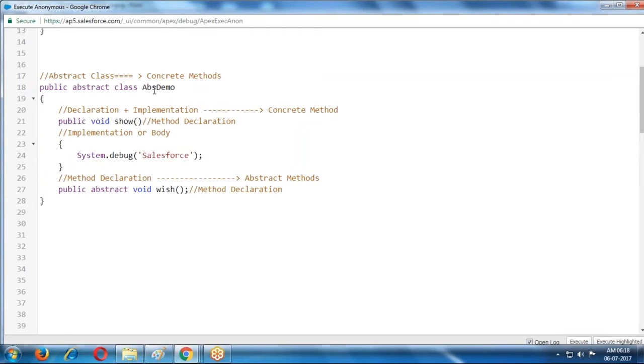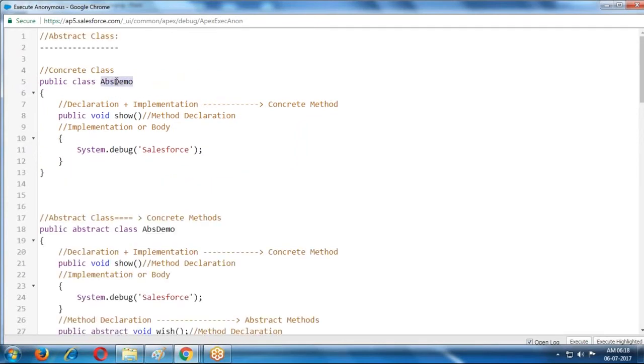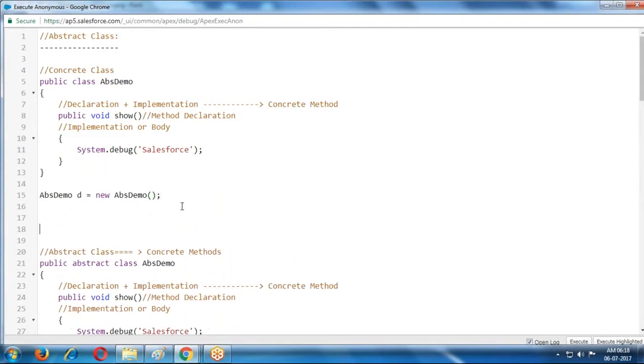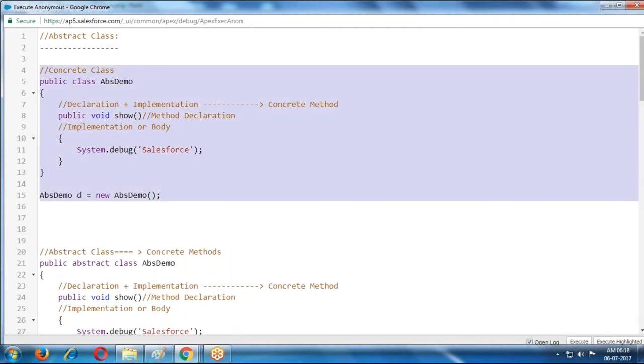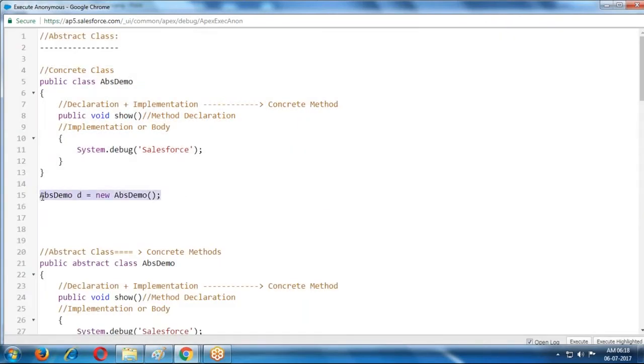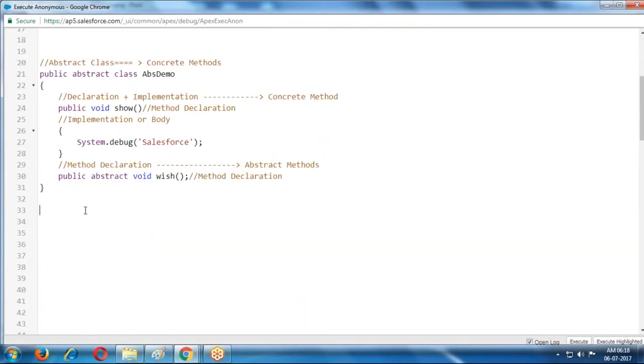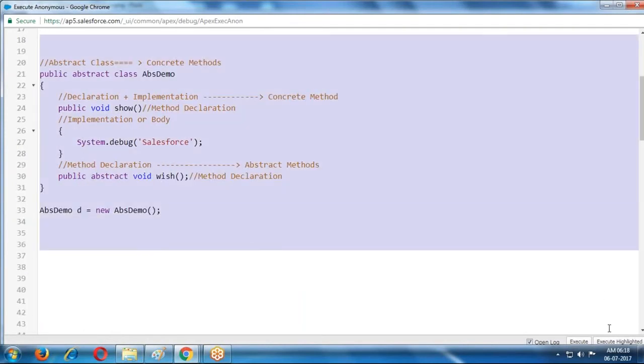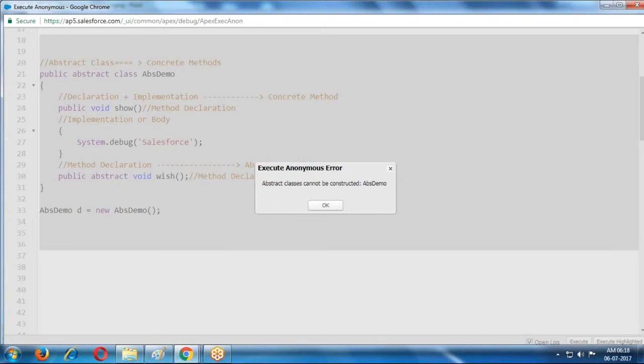Now normally, for a concrete class you can create an object. If it is a concrete class, we can create the object. But if it is an abstract class, you cannot create an object for this abstract class. Abstract classes cannot be constructed. That means we cannot create objects for abstract classes.